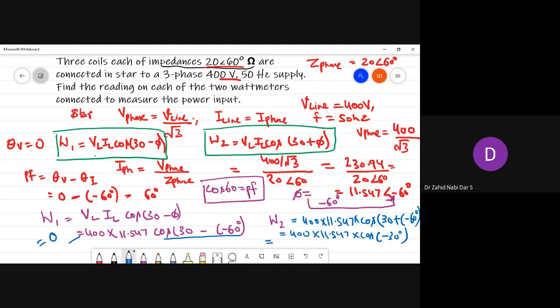Only this part you will get. So cos 30 is equal to how much? Root 3 by 2. So from here you can get this value. W2 would be equal to around 4000 watts, 4000.398 watts. So these are the answers. Manoj, did you understand how simple the questions were?